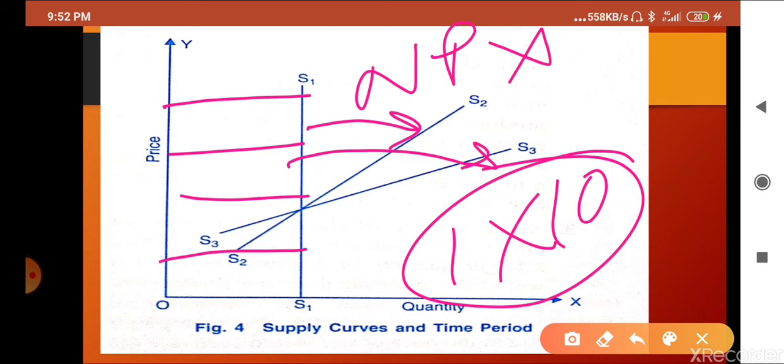Market run means a very short period where the supply of perishable goods like agricultural products cannot be adjusted. And second, in the short run, working hours may be increased, with a double shift of the workers, so that they can increase the production, but they cannot multiply the production. And third one is long run, in which the producer has enough time to adjust the supply according to need.